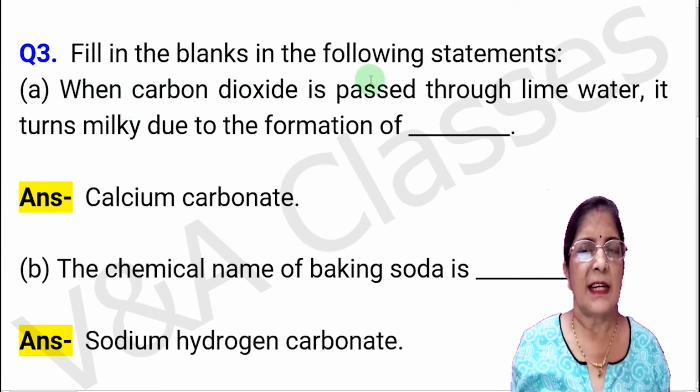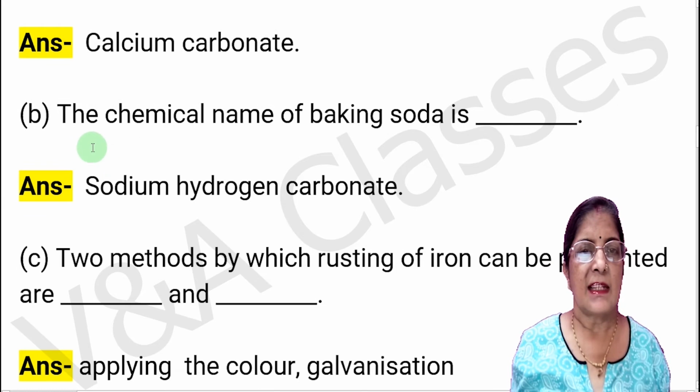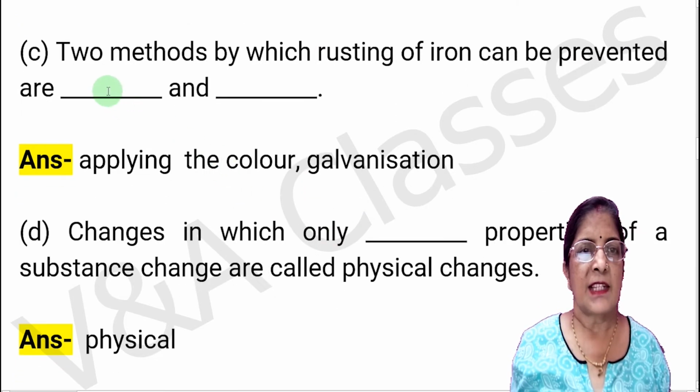Now question number 3. Fill in the blanks in the following statements. So first fill in the blanks is, when carbon dioxide is passed through lime water, it turns milky due to the formation of dash. Answer, calcium carbonate. Next fill in the blanks. The chemical name of baking soda is dash. Answer, sodium hydrogen carbonate. Next fill in the blanks. Two methods by which rusting of iron can be prevented are dash and dash. Answers are applying the color and galvanization.